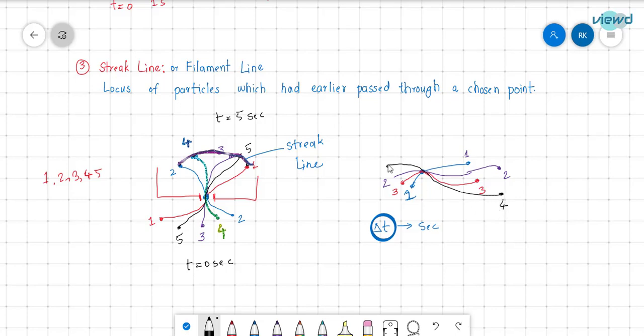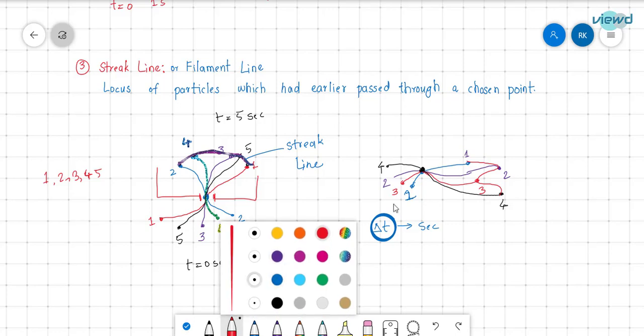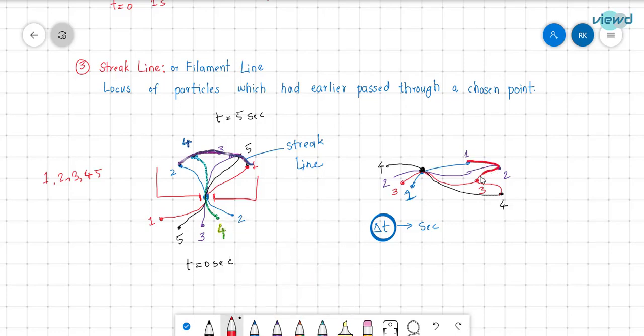These 4 particles have traveled through this considered point from initial position to final position in delta t seconds. If we join all these end points, 1, 2, 3, 4, all the end points of particles that came through this point is called the streak line.